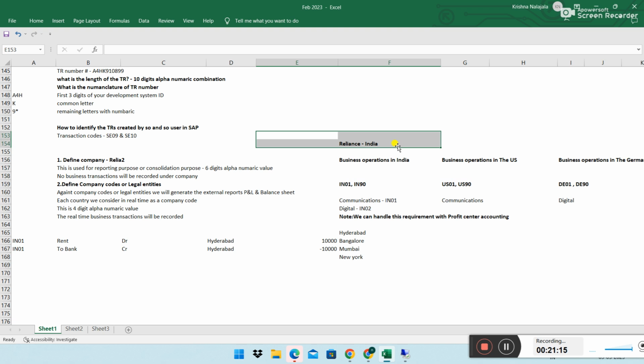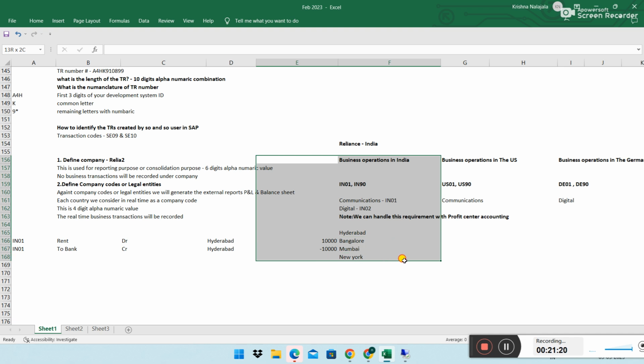Maybe they operate in one floor of a building. The other floors they can use for the entire business they operate in India, for that company code, where they sit and record their business transactions. It is not a fixed thing, but mostly your company and company code address will be in the same country, same address.